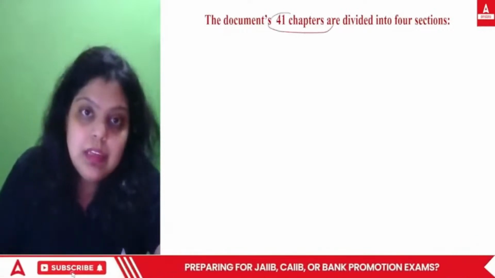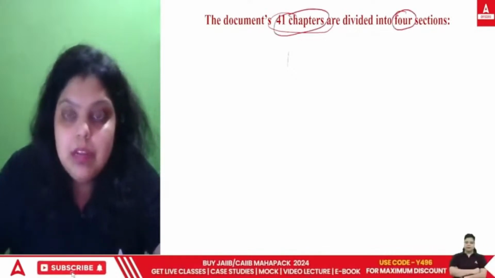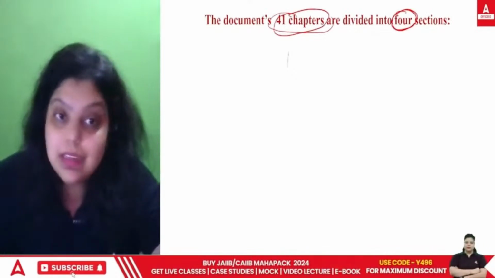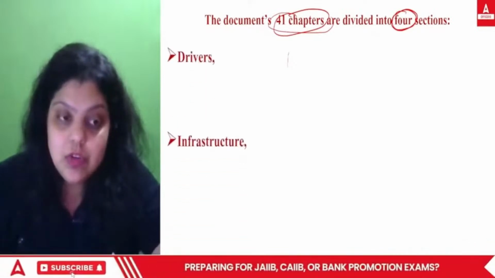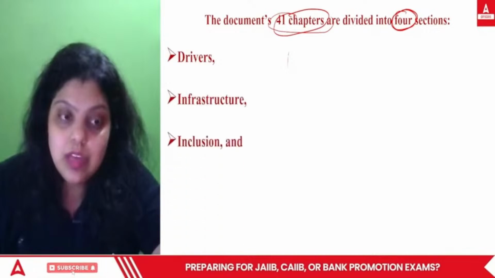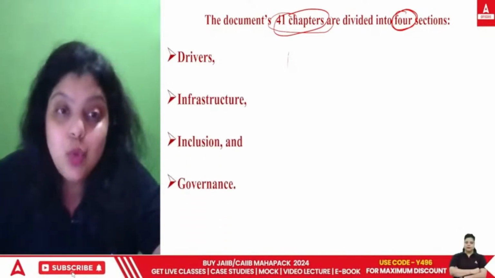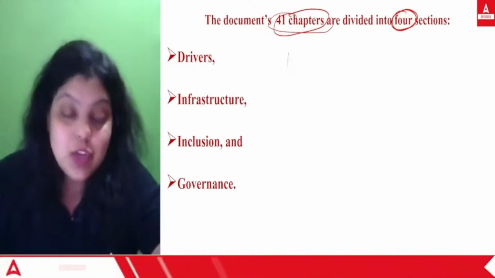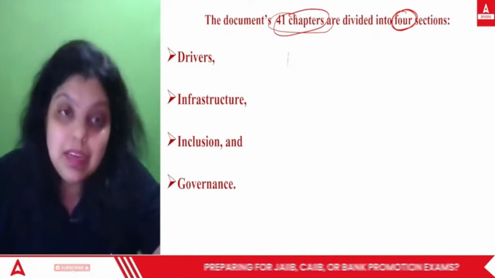How many chapters are there? 41 chapters, and these 41 chapters have been divided into 4 sections. How many sections? 4 sections. The first section is drivers, the second is infrastructure, the third is inclusion, and the fourth is governance. So these are the 4 sections of the 41-chapter National Strategy for New India document given by NITI Aayog.